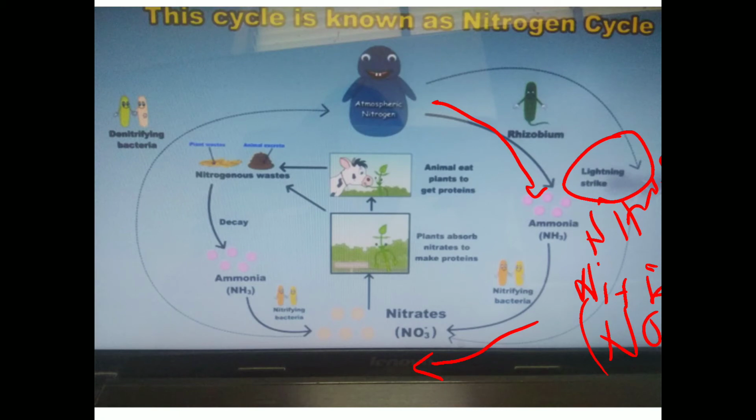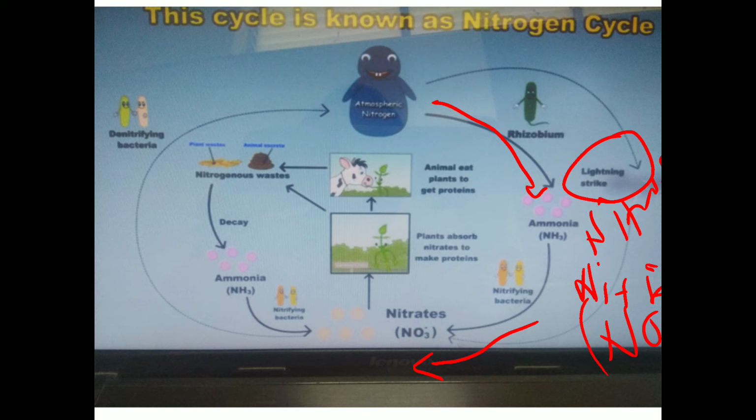That nitrate form of nitrogen is absorbed by the plants for their growth to make their proteins. That is, plants absorb nitrate to make proteins and other building block elements. Then mostly those plants get eaten by the animals. That is, the animal eats the plants to get the proteins.